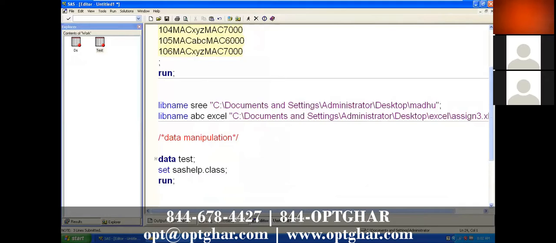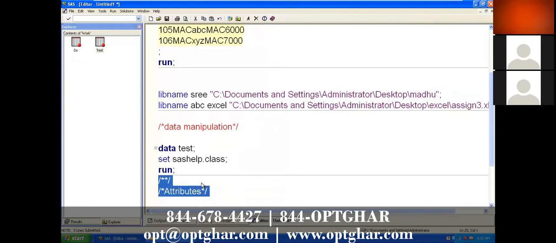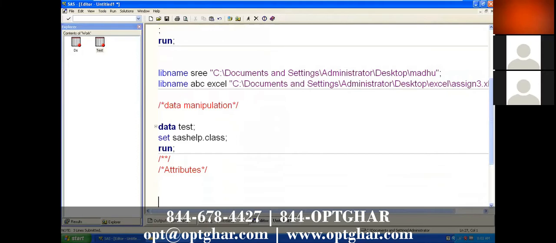So today's concept is attributes. This is one kind of manipulation. What are the attributes? Attributes mean information about columns, information about variables. Remember, it is information related to variables.